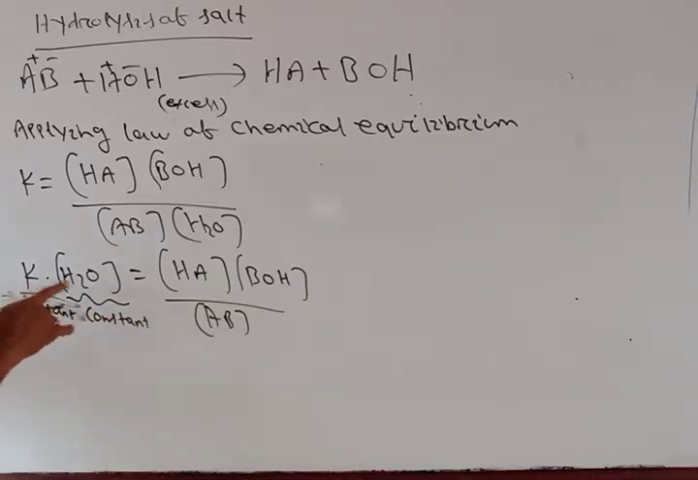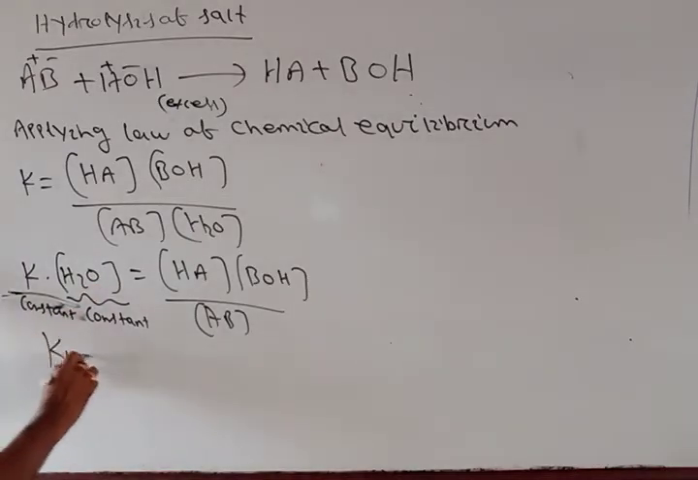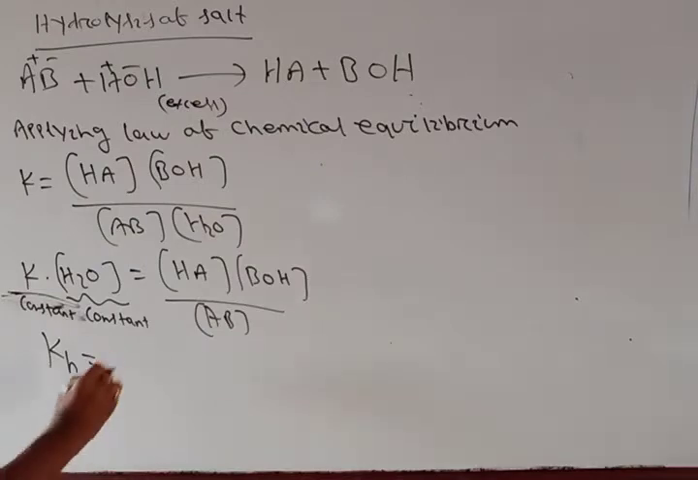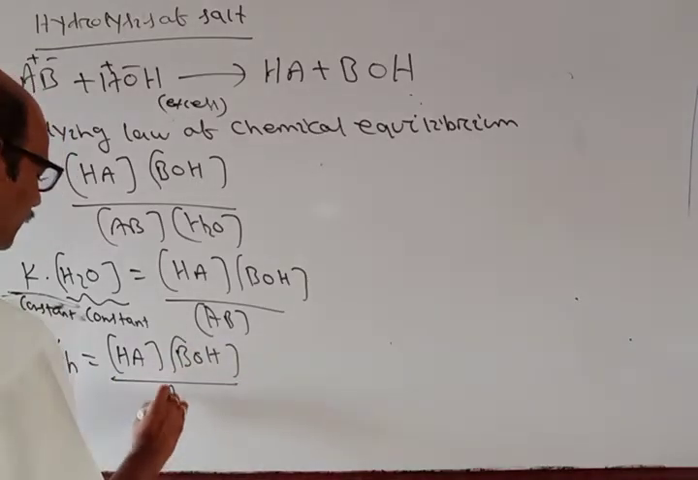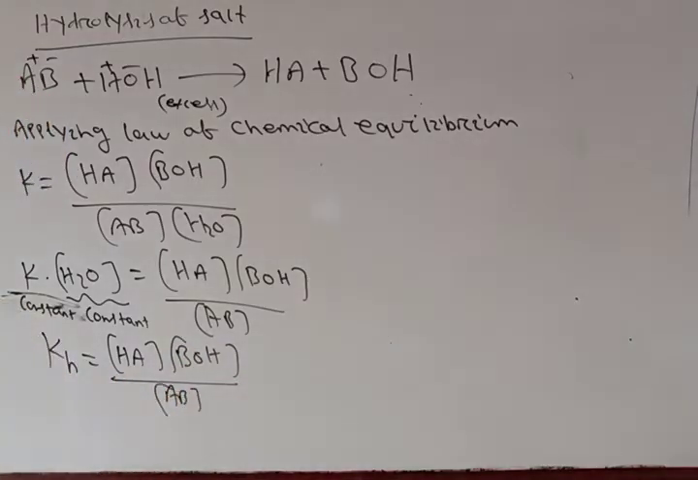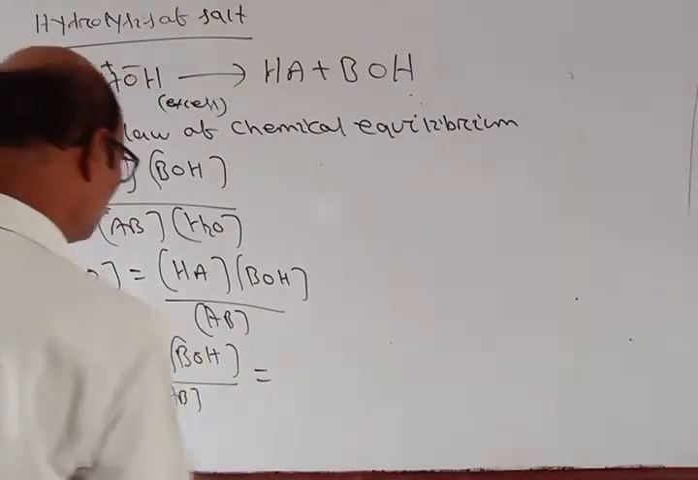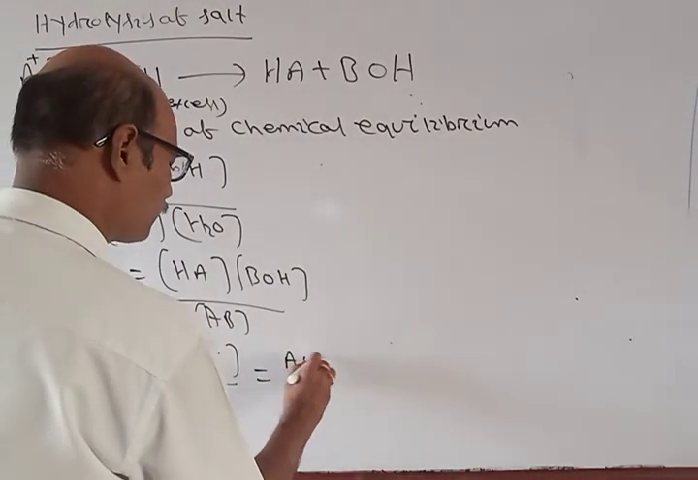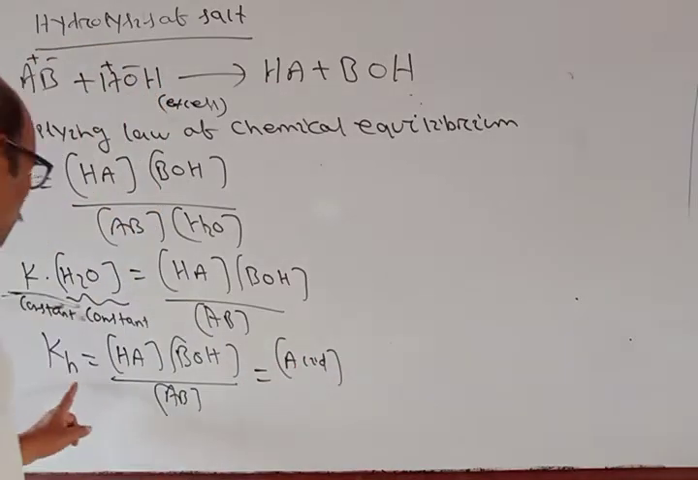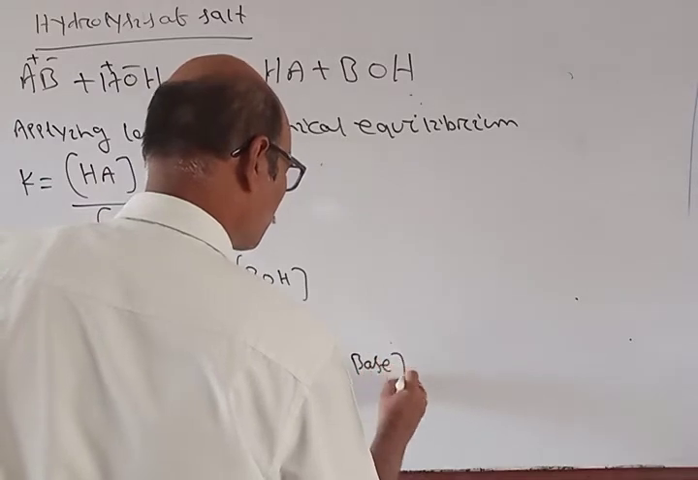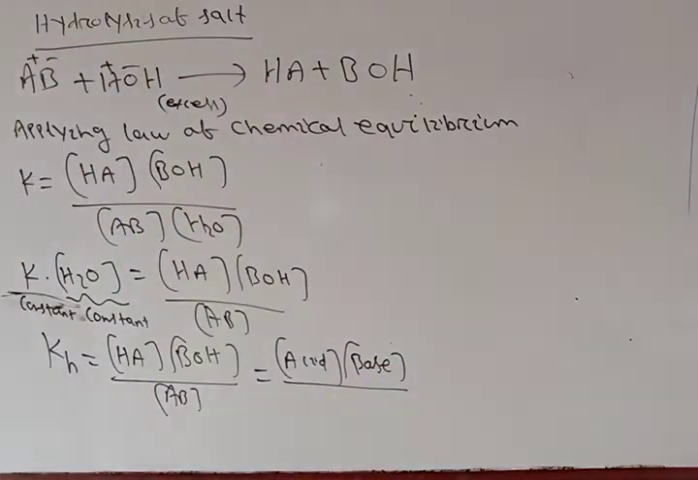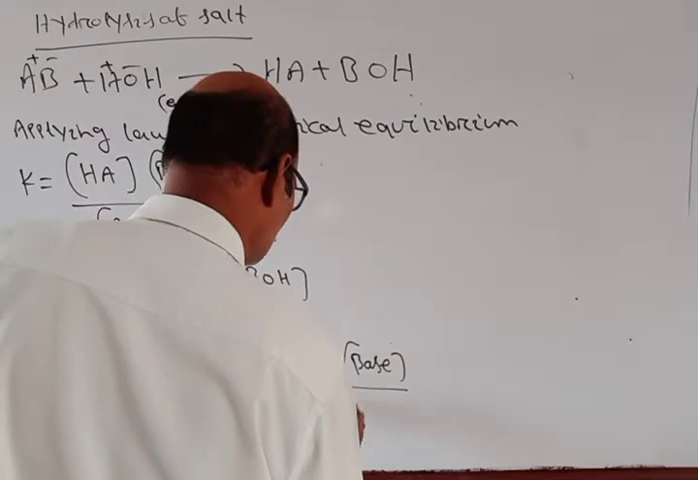So constant into constant, I can take as another constant called the hydrolysis constant Kh, which is [HA] into [BOH] divided by [AB]. That is, the concentration of acid into the concentration of base by the concentration of salt.